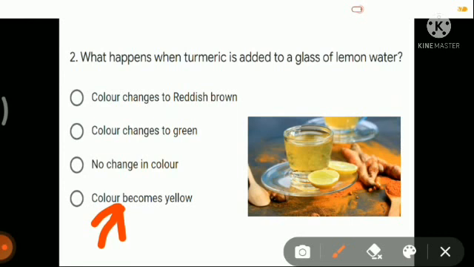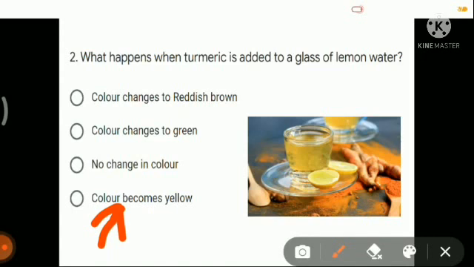If you do the reverse, that is, if you have already mixed turmeric with water, you will already get a yellow color solution, and if you then add the lemon juice, you will see there is no change in the yellow color of the solution. But if you add turmeric to lemon juice, you will see that the color of the solution will remain yellow, or the color will become yellow.